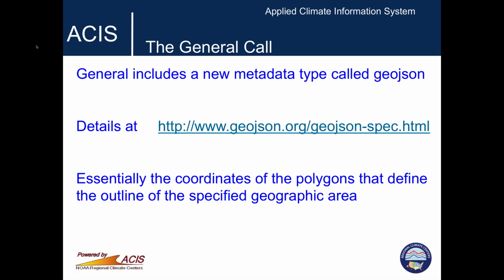We will see later that general also includes a new metadata type called GeoJSON. Details about GeoJSON objects can be found on the GeoJSON website. Essentially, what is returned by a GeoJSON metadata object are the coordinates of the polygons that define the outline of a specified geographic area. For instance, a county's outline. At the end of this webinar, we will see an example of how this type of metadata object can be used in a climate services product.